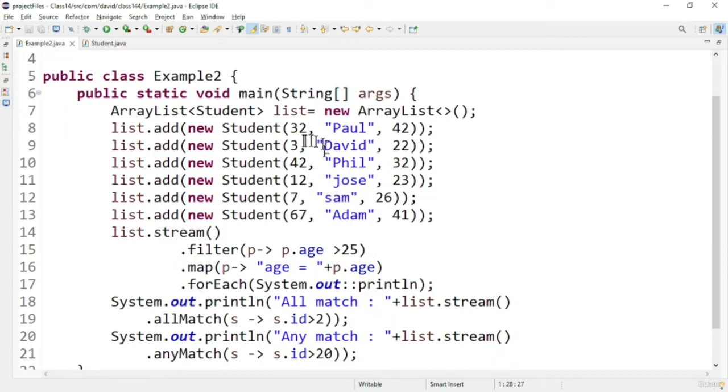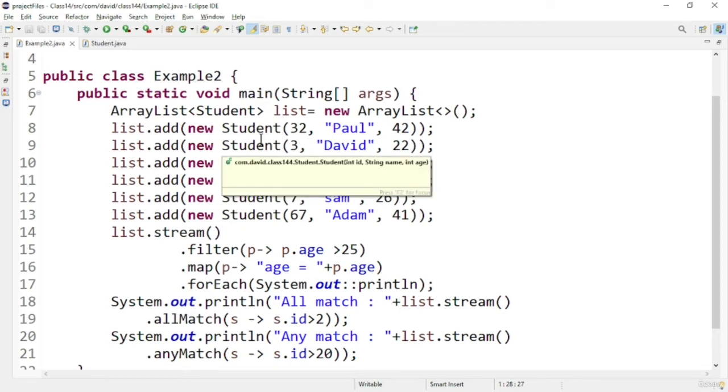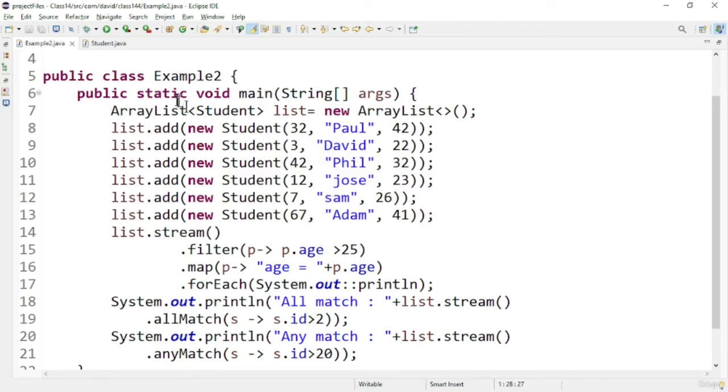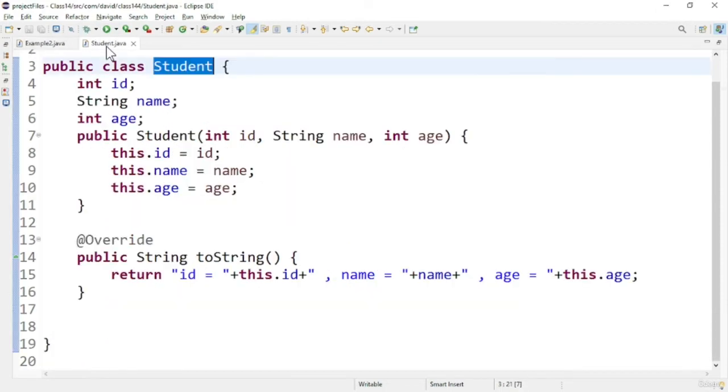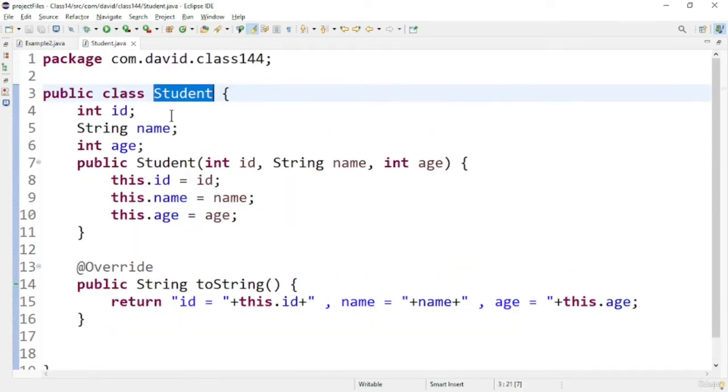Here we can see there is a collection I am creating, an ArrayList, and into the ArrayList I am adding Student objects. Student is a simple POJO class. It consists of some fields only: id, name, and age. Let us go back to the main method.